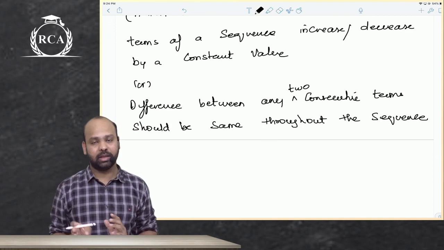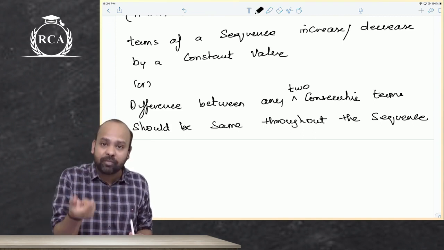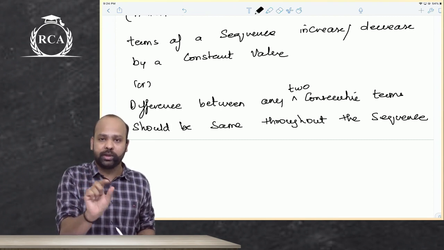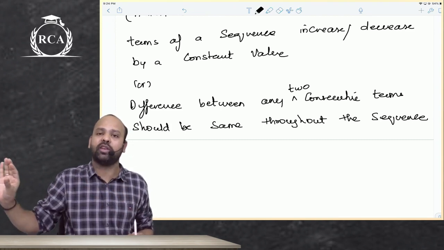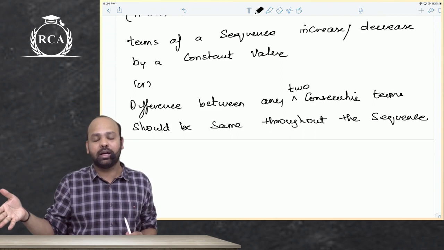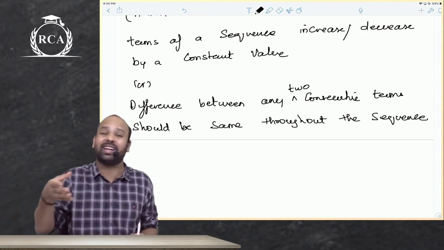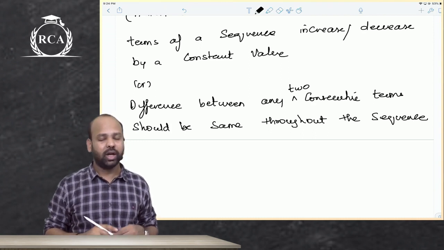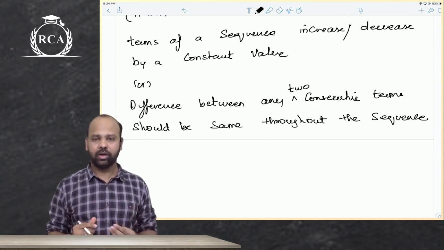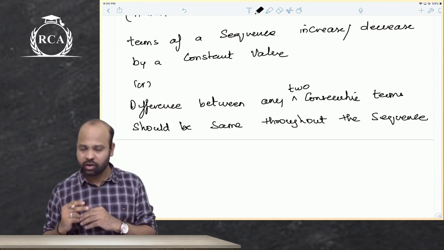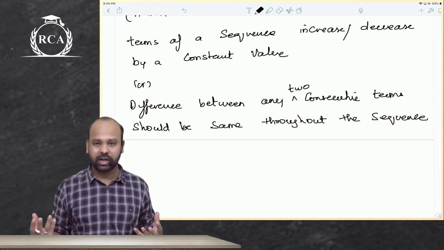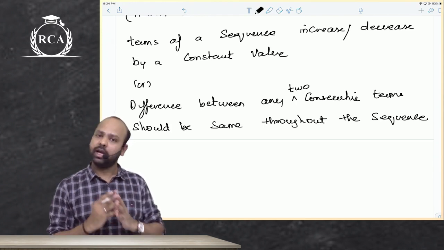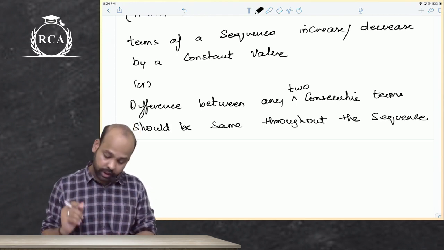Boss, there is a mathematical relationship. What kind of mathematical relationship? If you take the difference between any two consecutive terms, that difference will be the same throughout the sequence. That type of mathematical relationship will make a sequence an arithmetic sequence. Now you will be like, sir, we have learned all of this in 10th standard also. I do not care, but still listen. Whether you had maths or not, I really do not care. All that matters to me is we have to assume that we are learning things from scratch, and yes, we'll be learning things from scratch only.